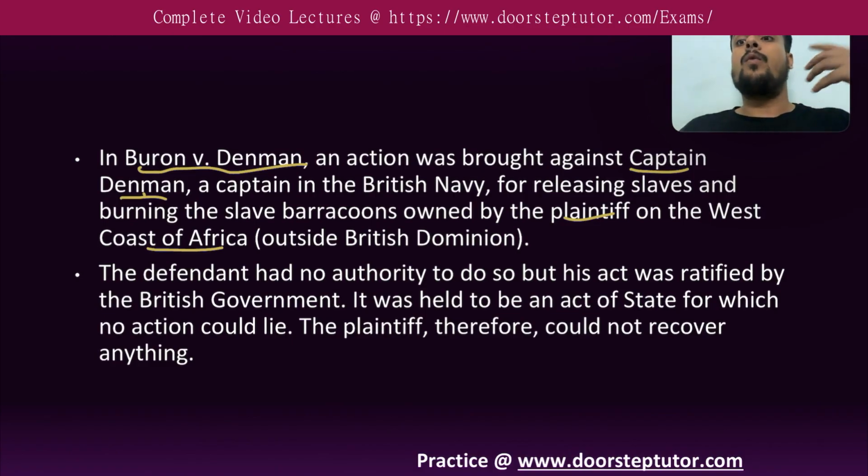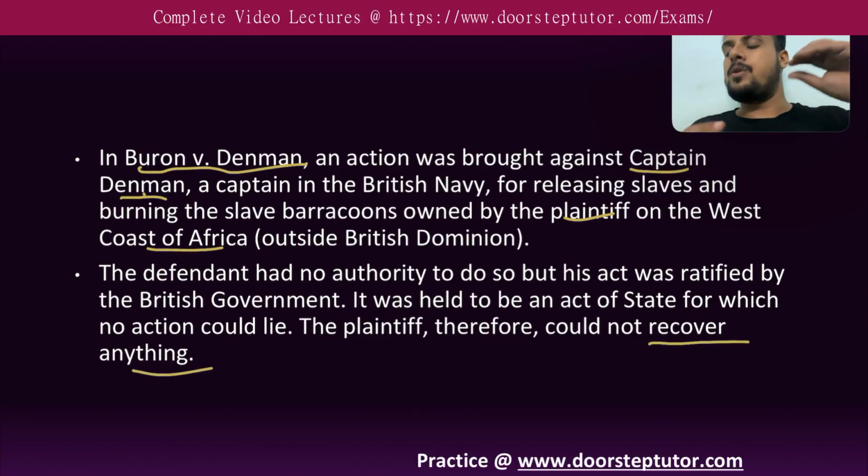But after some time, his act was ratified by the British government. Subsequent ratification is also possible. When the act was ratified, this particular act became an act of state, and for act of state, no action could lie. Therefore the plaintiff was not able to recover anything.